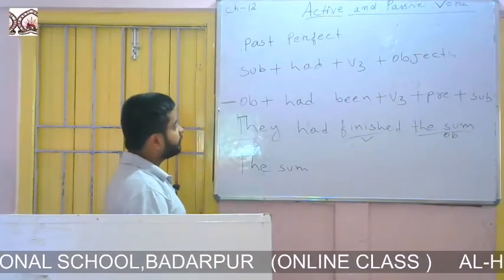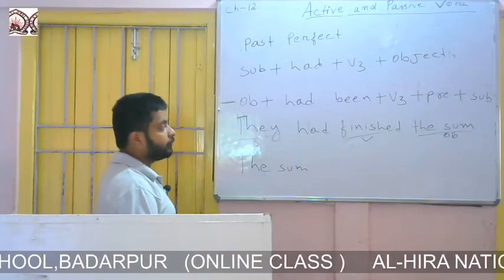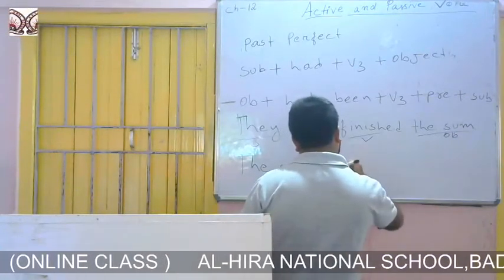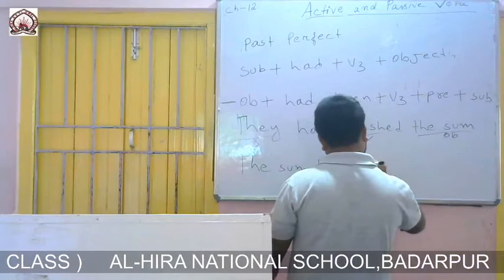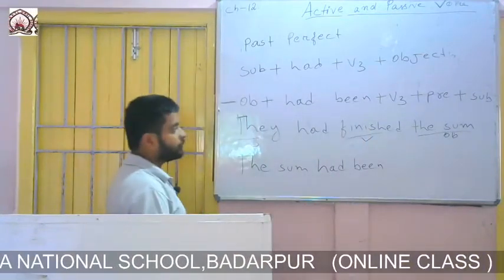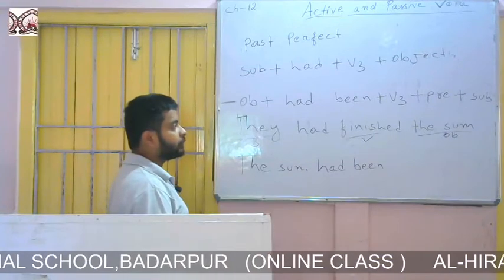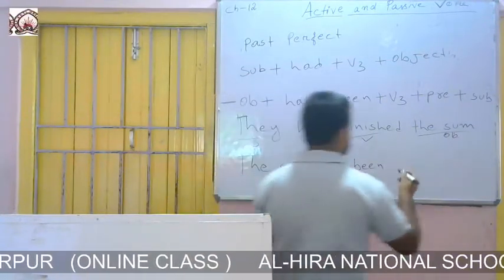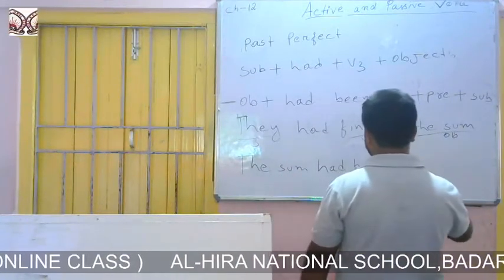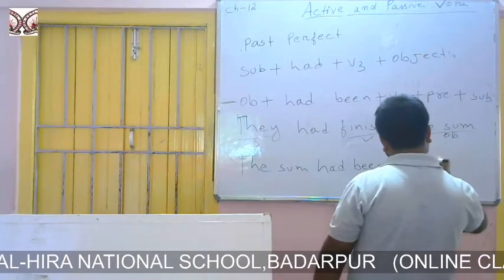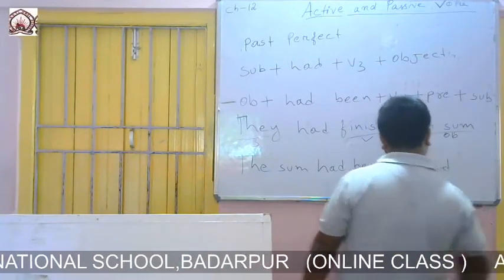Then after object, what we will write? We will write had been. The sum had been. Then what we have to write after had been? We have to write third form of the verb. So finished is already in third form. So the sum had been finished, F-I-N-I-S-H, finished.